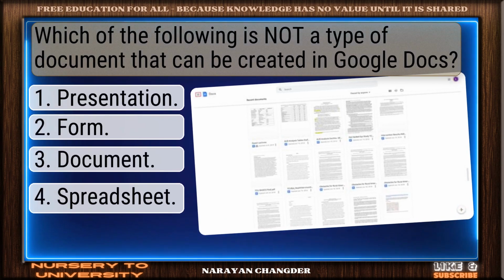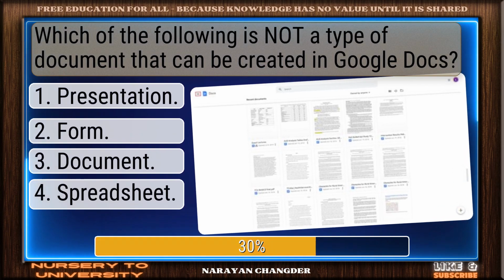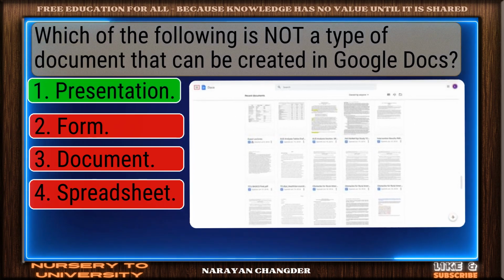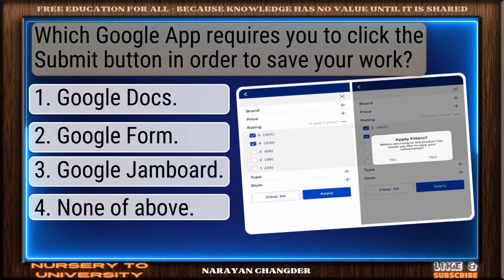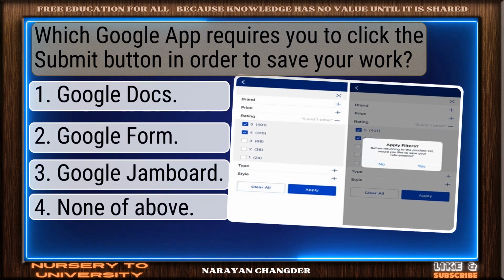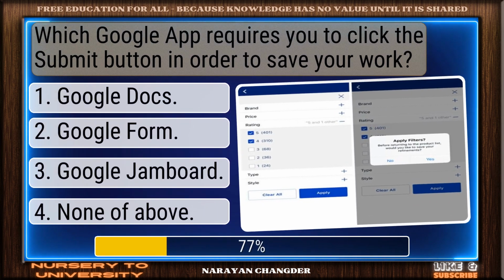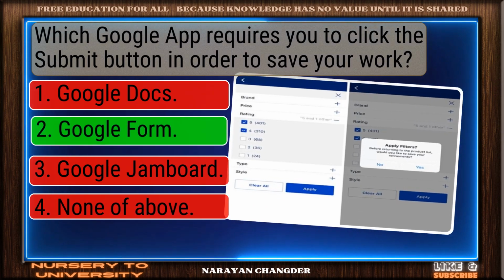Which of the following is not a type of document that can be created in Google Docs? Great thinking. Presentation is the right choice. Which Google app requires you to click the Submit button in order to save your work? Right choice. Google Form is the best answer.